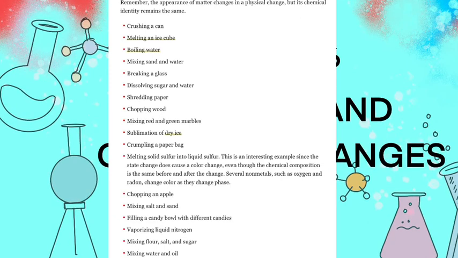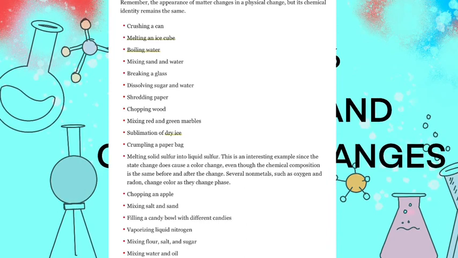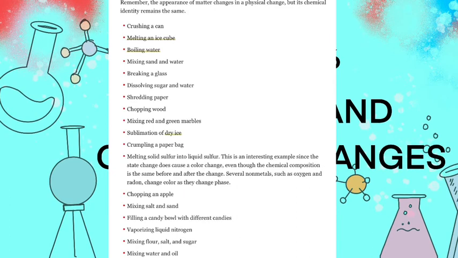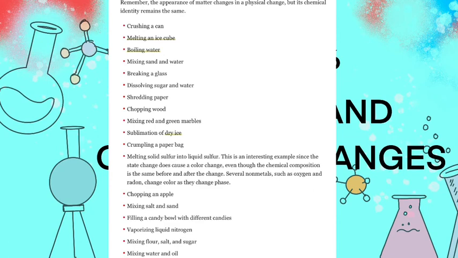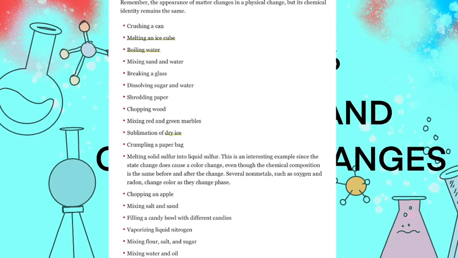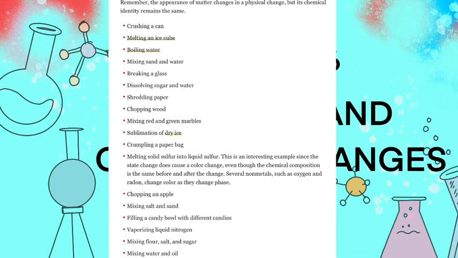Sublimation of ice, crumbling of a paper bag, melting of solid sulfur into liquid sulfur, chopping an apple, mixing salt and sand, filling a candy bowl with different candies, vaporizing liquid nitrogen, mixing flour, salt and vinegar, mixing water and oil are all physical changes.